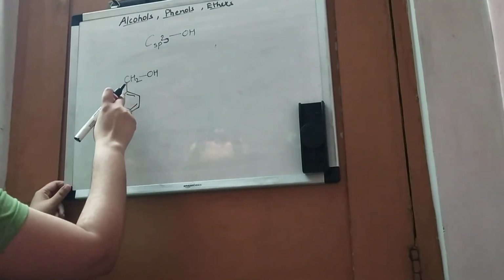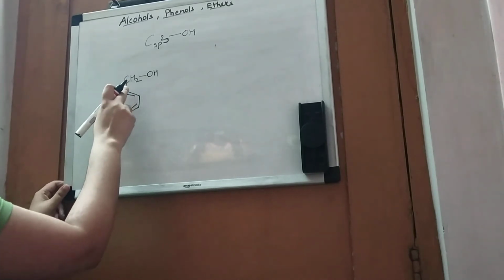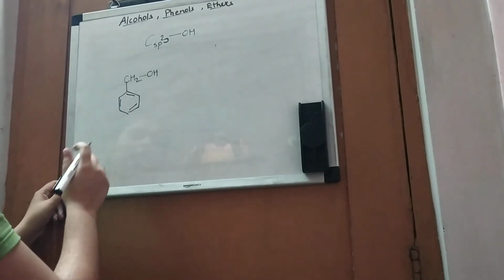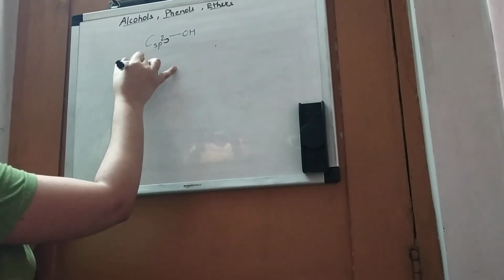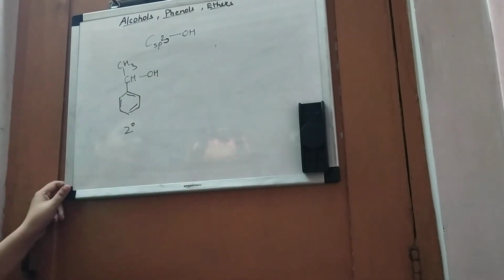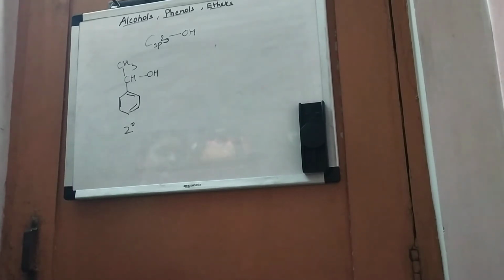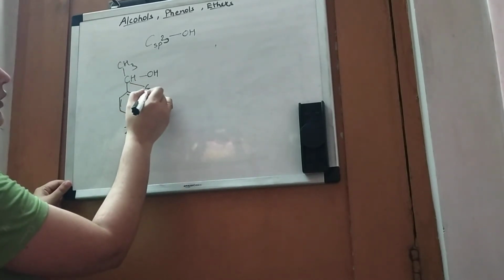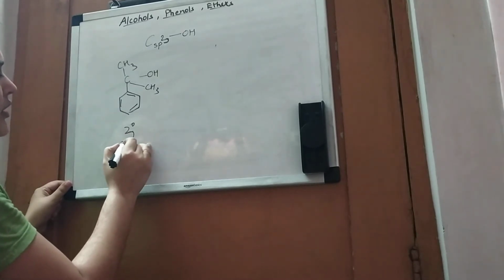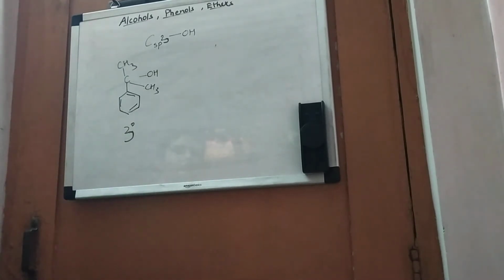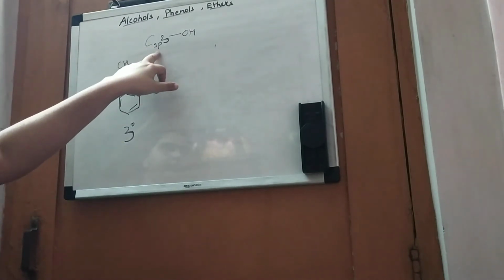Like this one is primary case because this carbon is attached to only one carbon atom. And if we attach one more carbon atom like this, then it will become secondary benzylic system. And if we attach one more carbon atom to it, then it becomes tertiary system. So basically we have studied three types in the sp3 hybridization carbon alcohol system.